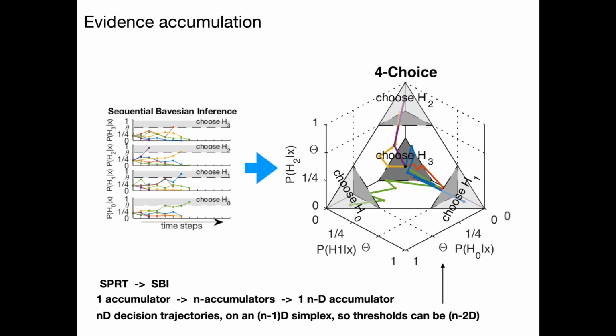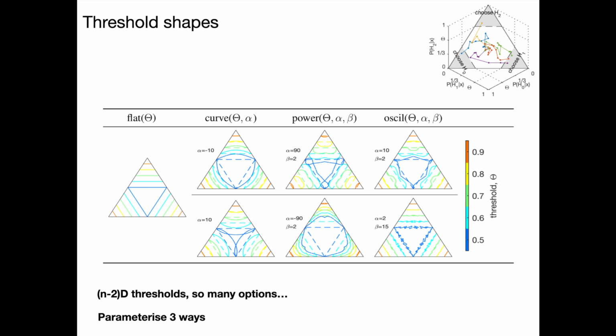For example, with 4 choices, we have 4 accumulators on the left, and this can be represented in a 4D simplex, which is a 3D tetrahedron shown on the right, where the 4th dimension goes into the page, and the decision thresholds, you can see these dark triangles, are planes. And so you can imagine that these could be very complex. So the question is, what shape should these thresholds take?